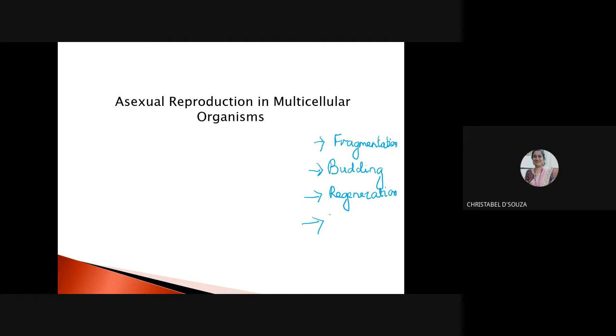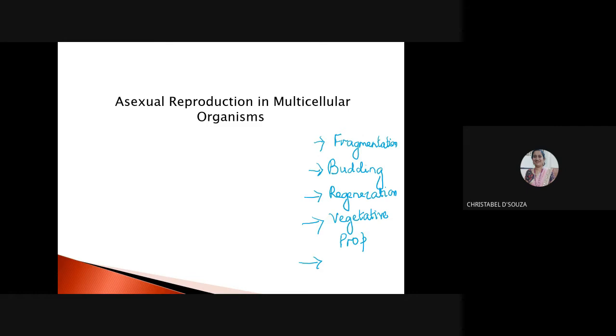Third, we are going to study vegetative propagation. Now which are the vegetative parts of the plant? The vegetative parts of the plant are the root, stem, and leaf. Vegetative means asexual, right? The sexual part of a plant is its flower.